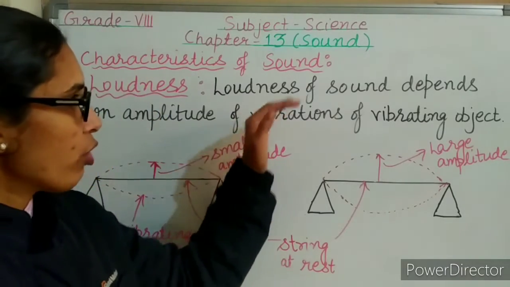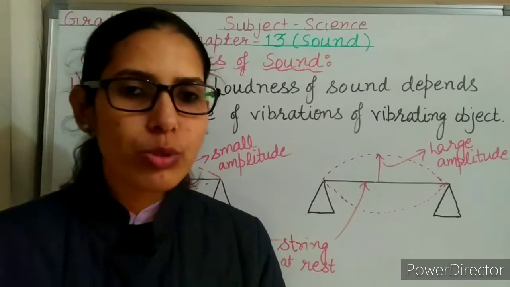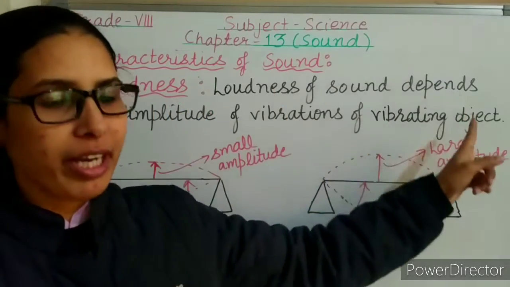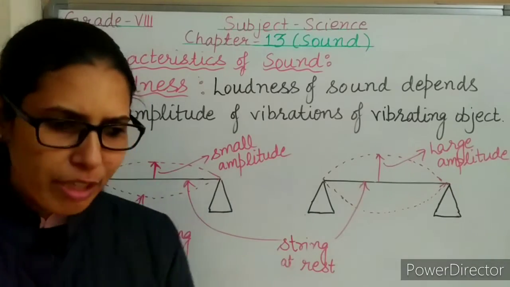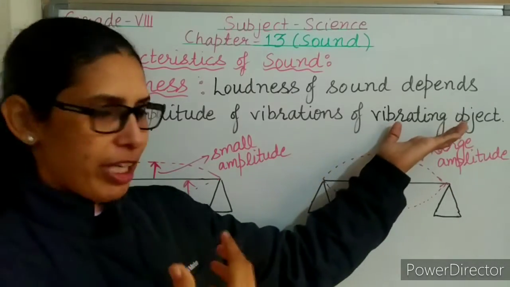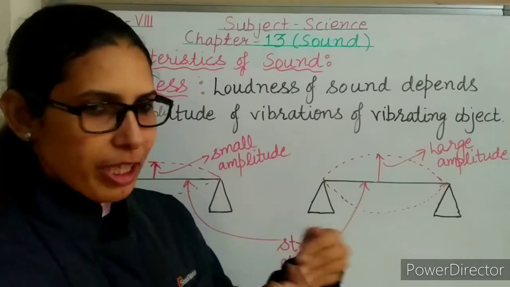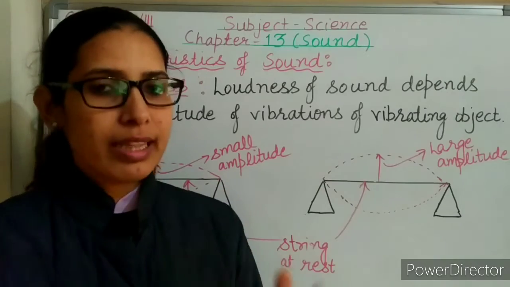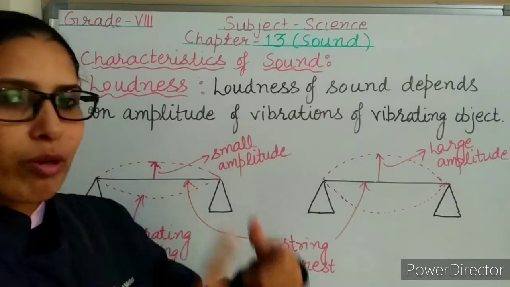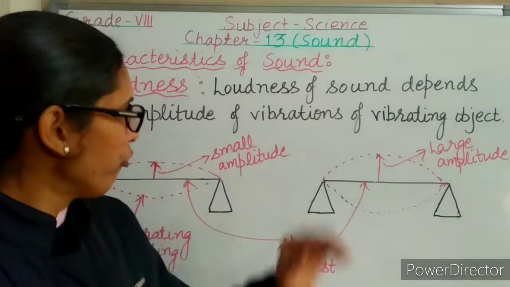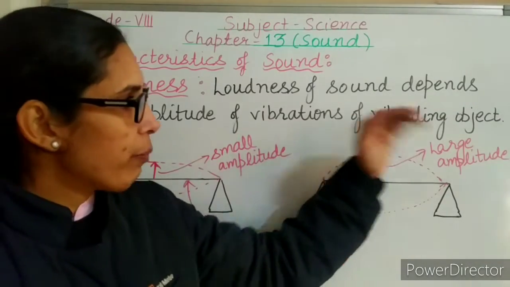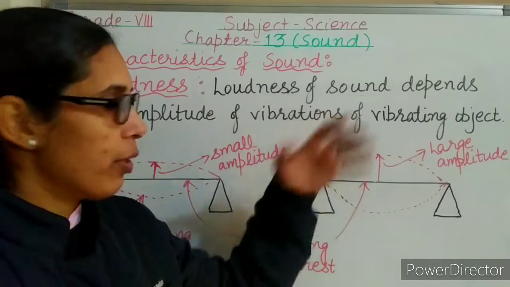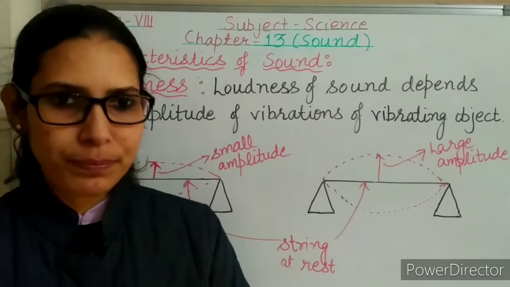So loudness of sound is directly proportional to the square of the amplitude of the vibrations of the vibrating object. That means if the amplitude of vibration of any vibrating object increases 2 times, then the loudness of sound will become 4 times. But if the amplitude of vibrations increases 3 times, then the loudness of sound will become 9 times.